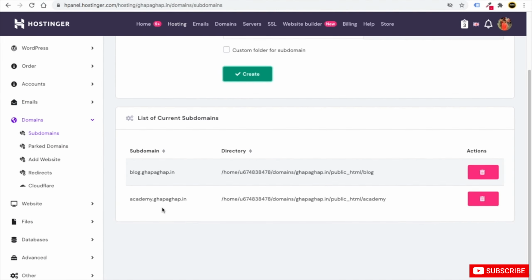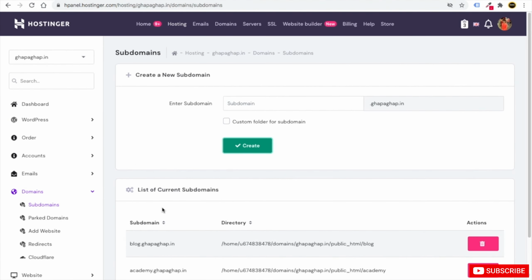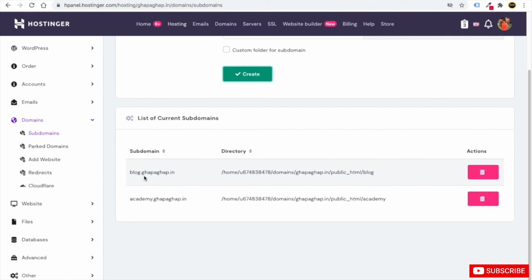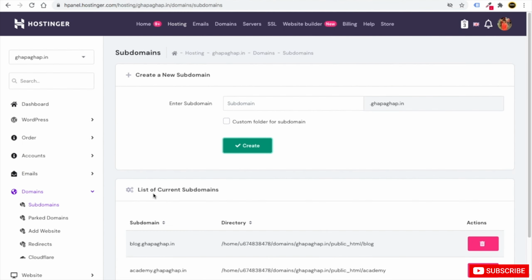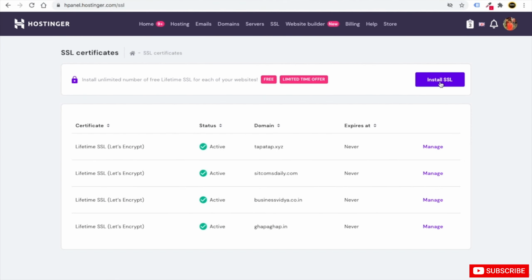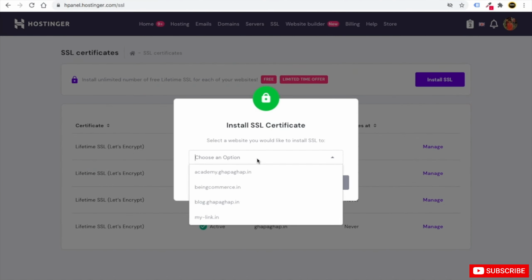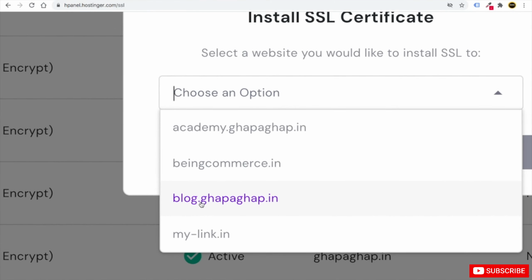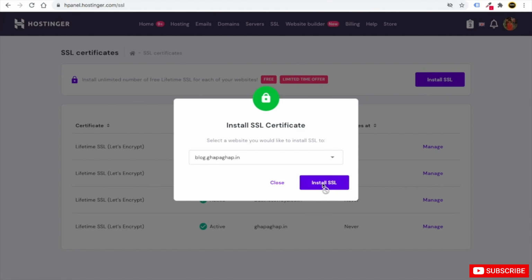So you can create unlimited subdomains here, and you can install unlimited websites or applications inside each of your subdomains. So first of all, let me show you how you can do that. First, what we can do, we can put SSL inside our subdomain. So just click on SSL at the very top. Here I will click on install SSL. I will choose, let's say, blog.gapagap.in. This is the subdomain which we have just now created. Just select this and then click on install SSL.